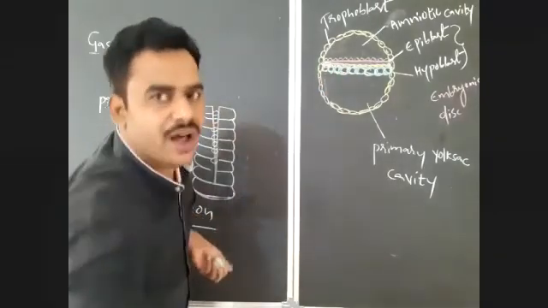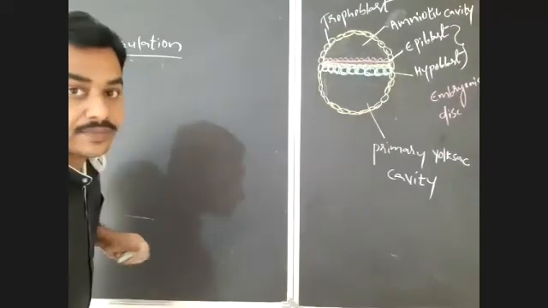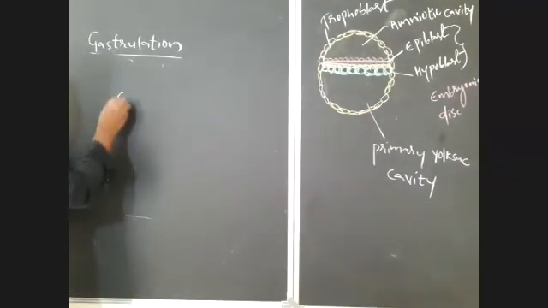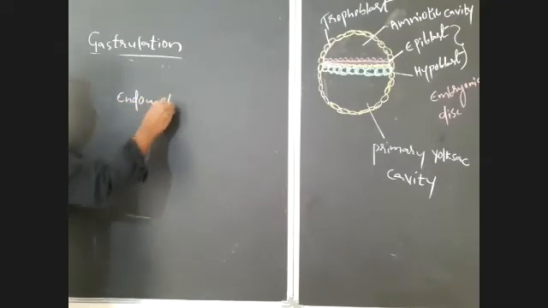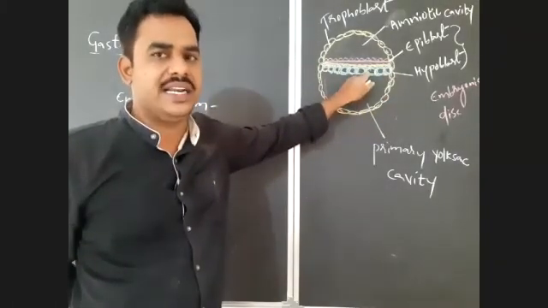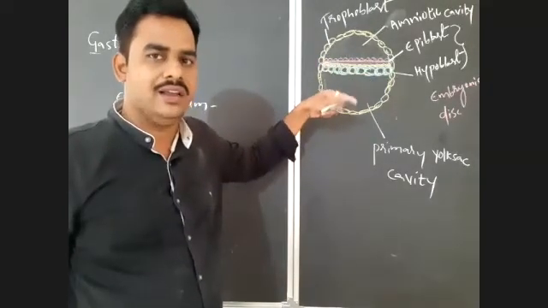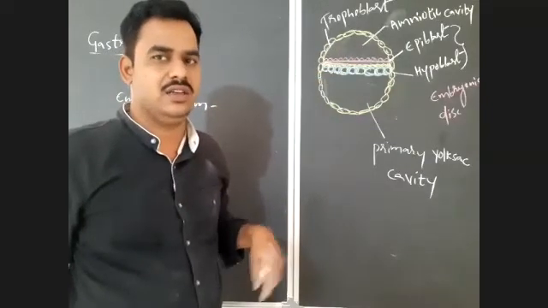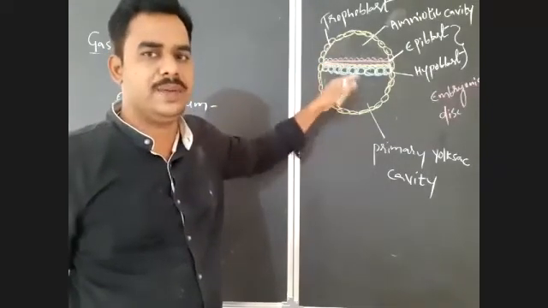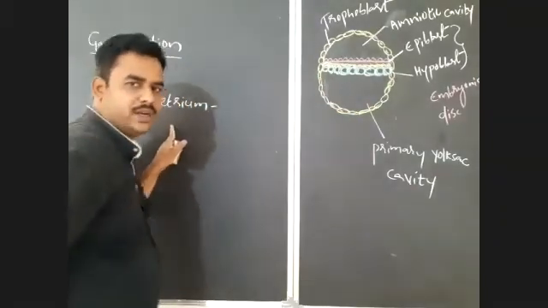Which is the first germ layer developed in gastrulation? Endoderm, formed by the hypoblast along with the invaginated cells from the epiblast. Very important.